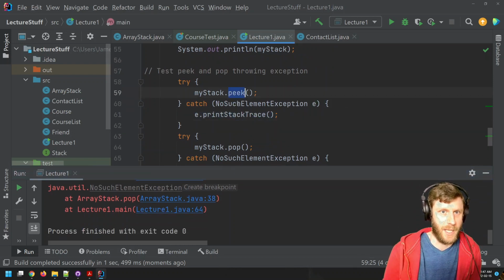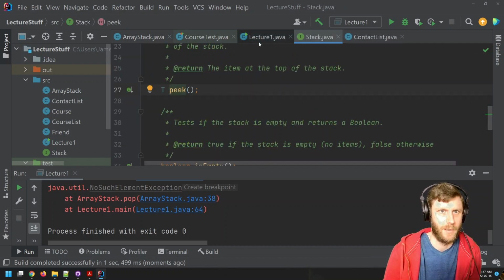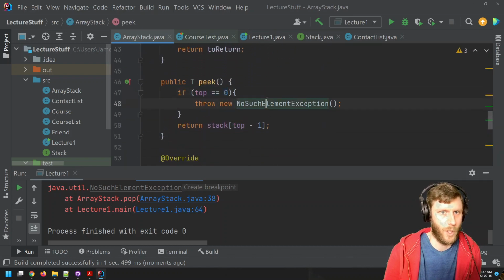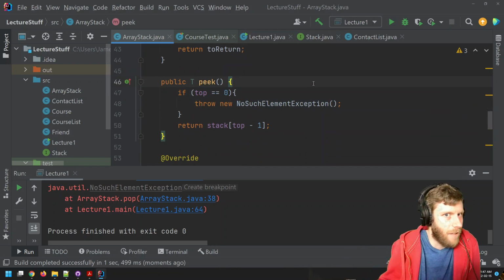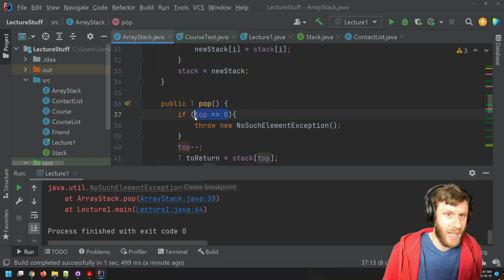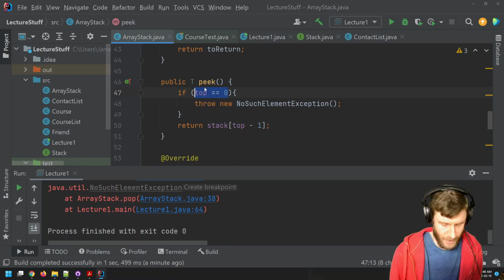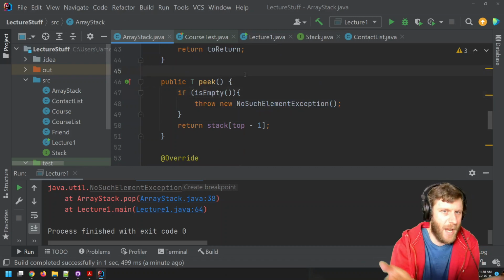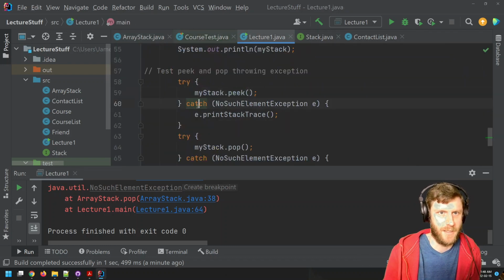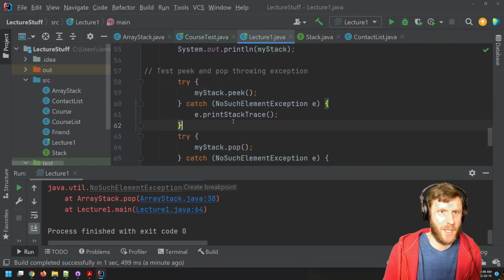This is saying try to peek on an empty stack, catch the exception, which if you go look at peek, if size is 0, throw a NoSuchElementException, meaning there's nothing to get from an empty stack. Same with pop, right? So if it's empty, in fact, you can replace these here with isEmpty. Now it might even be more readable to you. If it's empty, throw this exception. And this quick little test is saying, okay, try to peek from an empty stack. I know it's size 0. And then catch the exception and then just